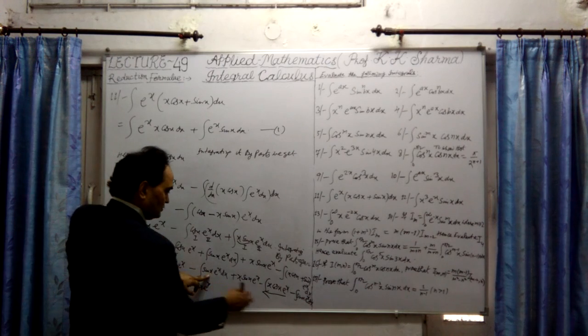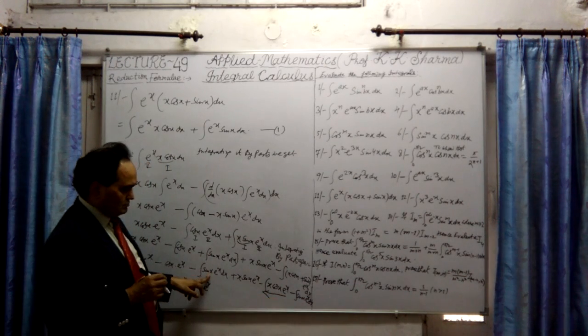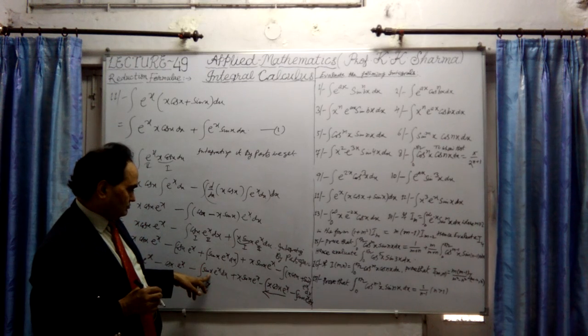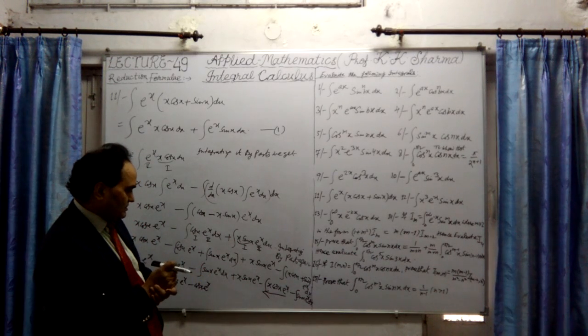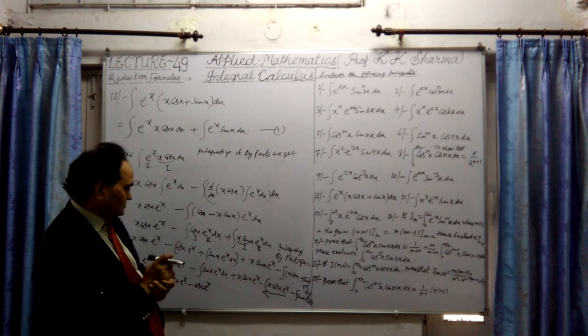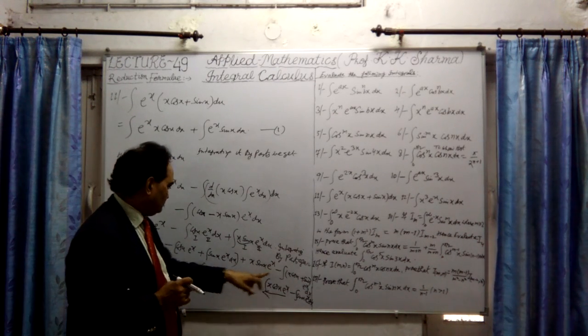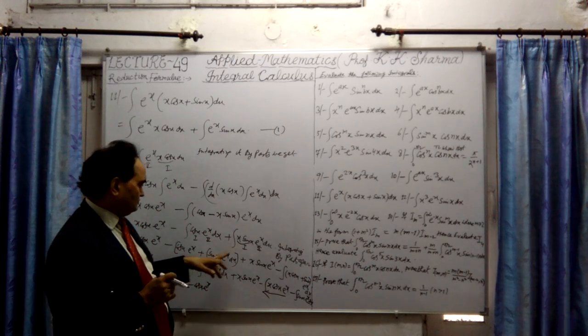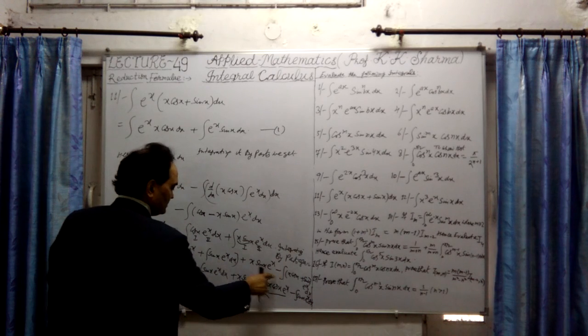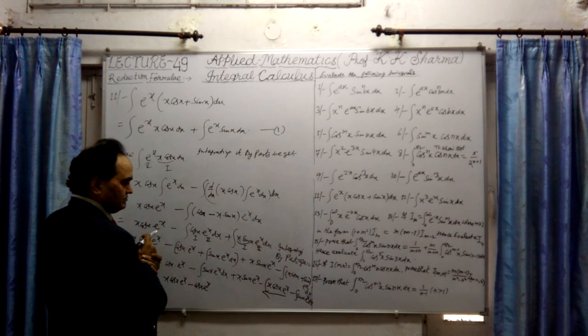Now this value and these two values are different values, but x sin x. Okay, this is minus sign. In between we keep minus sign, right? In between we keep minus sign.